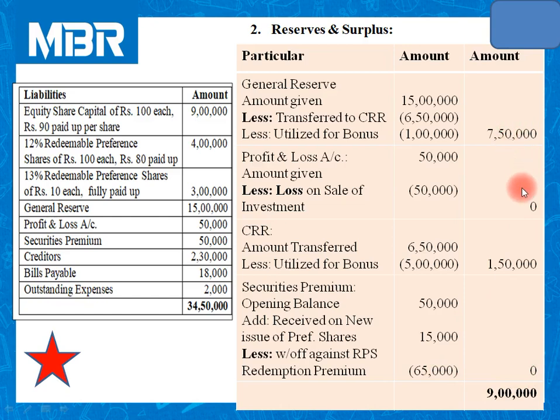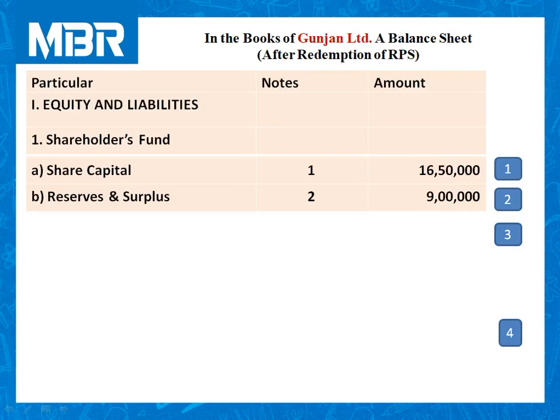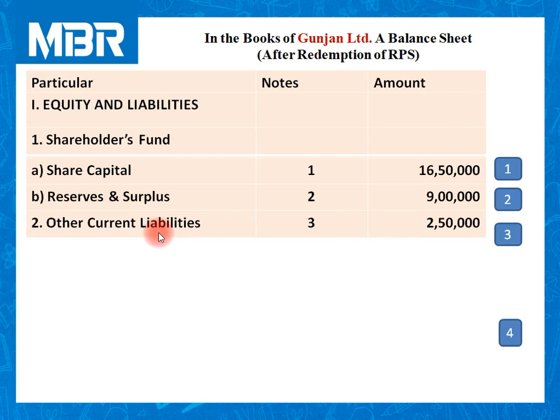Total of the reserves and surplus: 7,50,000 plus 0 plus 1,50,000 plus 0. So total is rupees 9 lakhs that we have inserted in equity and liabilities side under shareholders fund, covered under the title of reserves and surplus.